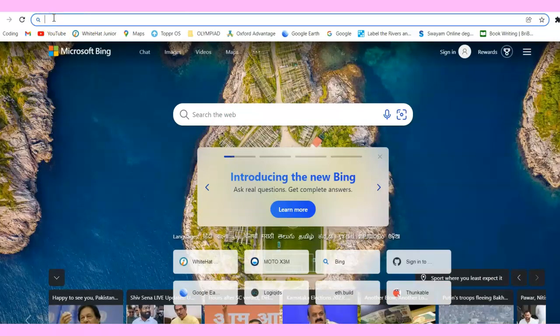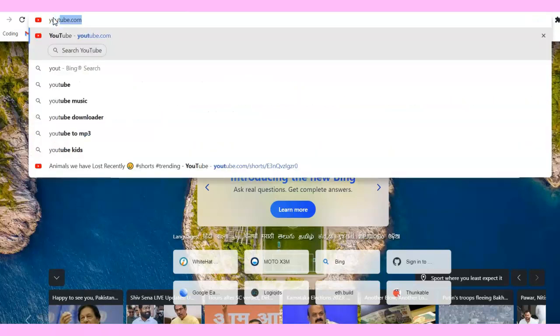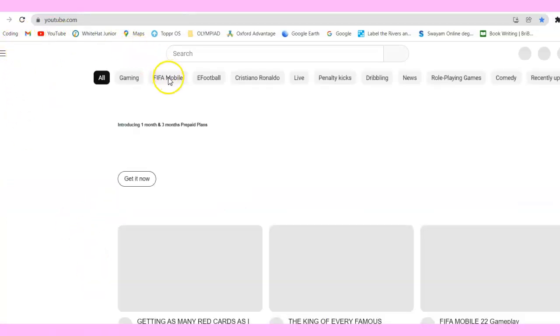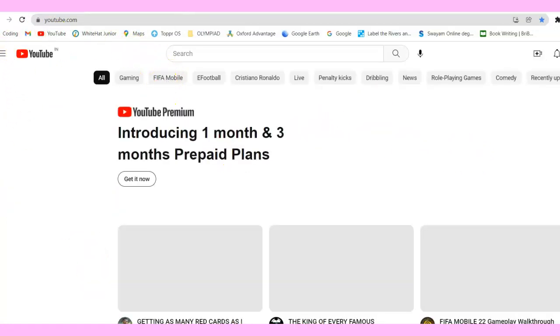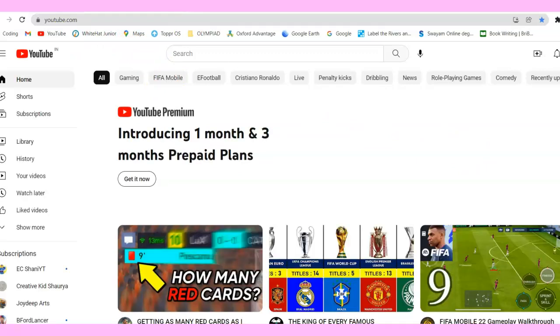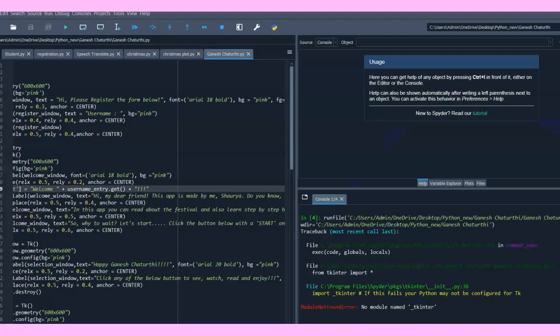Now if you open another app like YouTube, you will see the background has a white color. So it is made like that, and this will give it the pink color.